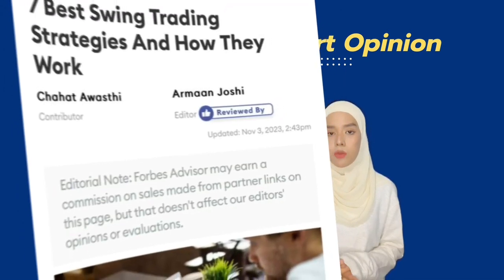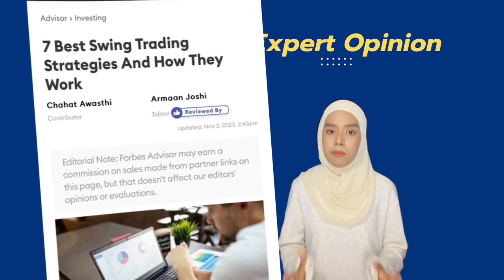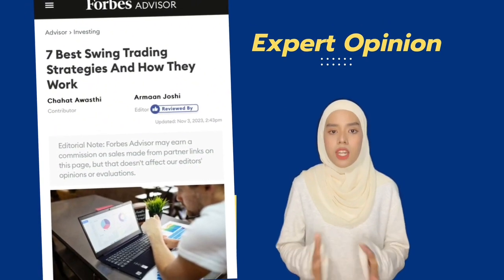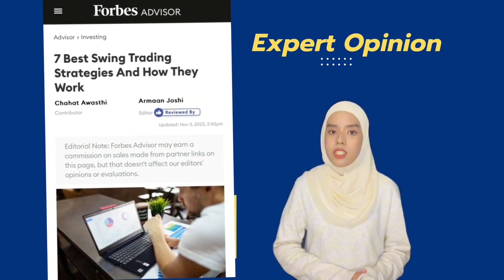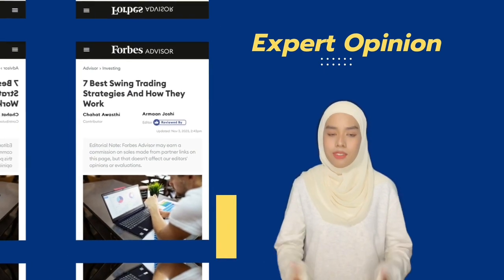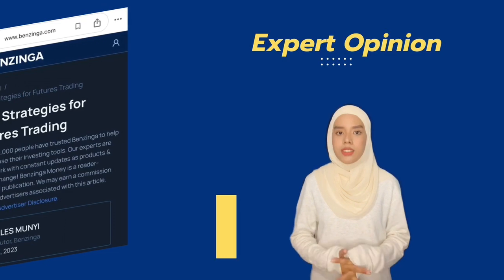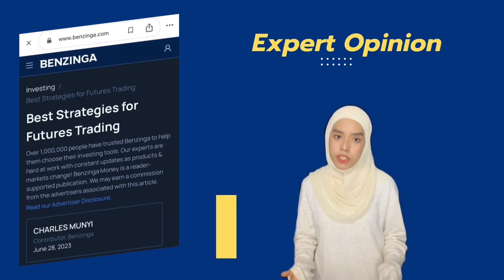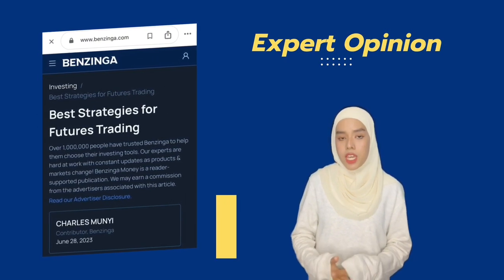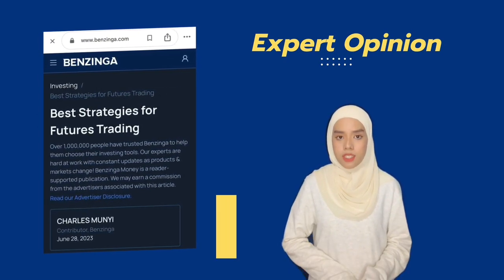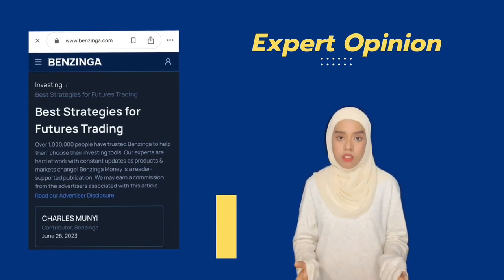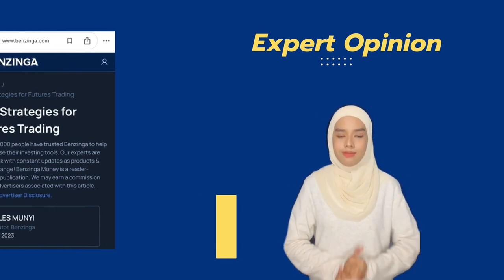The first article that we refer to is 7 Best Swing Trading Strategies and How They Work. This article explains 7 strategies that can be used and are very useful for new traders like us. The article entitled Best Strategy for Futures Trading was written by Charles Mooney on June 28, 2023. This author explained 4 strategies that can be used as a trader, which are the pullback strategy, going long, breakout trading, and spread trading.